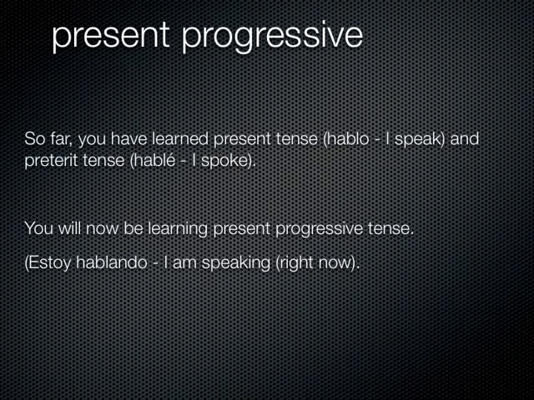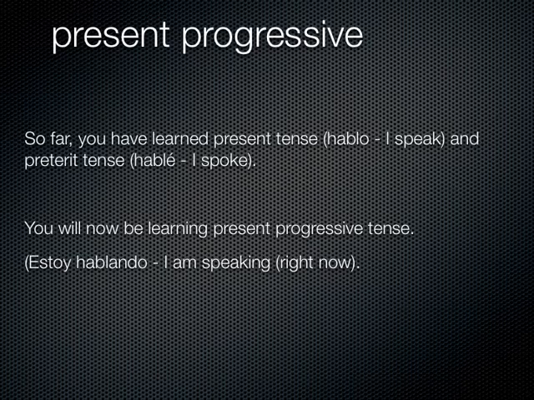Okay, today we're talking about present progressive. Present progressive exists in English. It's what you're doing right now. So far in Spanish too, you've learned the present tense. So for example, hablo means I speak. You could be speaking in general terms, not necessarily for right at this moment, but just in general. I speak Spanish, for example.